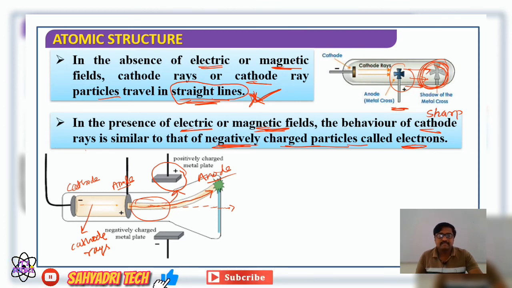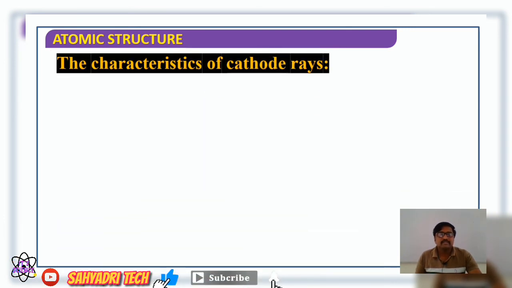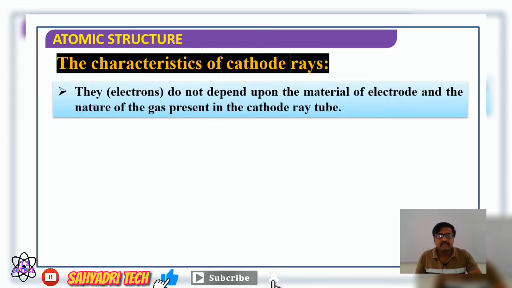Yes, this is one analysis. Similarly, what happens in the presence of a magnetic field? With north pole and south pole, the cathode rays bend towards the north pole of the magnetic field. So these two analyses indicate cathode rays consist of negatively charged particles called electrons. Well, then if you consider the characteristics of cathode rays, we can say it already: cathode rays travel in a straight line.